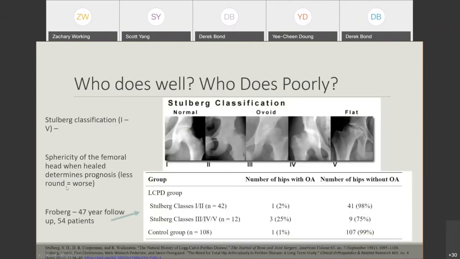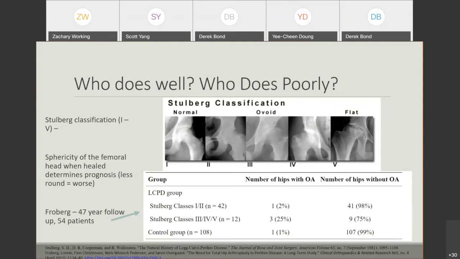And we want to know who does poorly and who does well. Stulberg came up with this classification from 1 through 5, and this is really important to recognize because I'm going to reference it throughout the talk. Stulberg 1 basically looks like a normal hip, and Stulberg 5 is a flat, aspherical, incongruous hip. And 3 is kind of in the middle, it's ovoid, and it goes from worse from 1 through 5. And this has been prognostic for developing osteoarthritis.